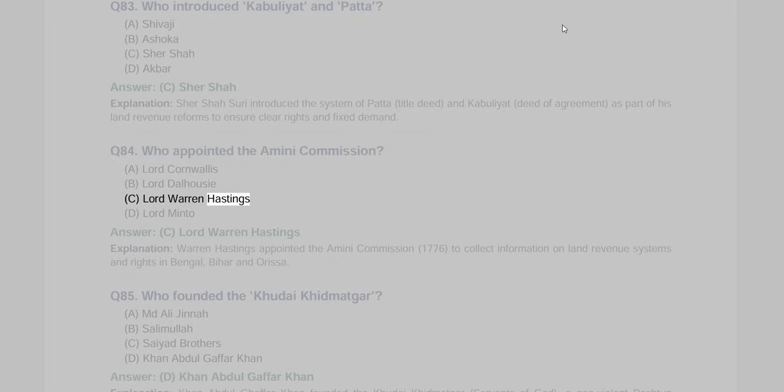Lord Warren Hastings, D. Lord Minto. Answer, C. Lord Warren Hastings. Explanation. Warren Hastings appointed the Amini Commission, 1776, to collect information on land revenue systems and rights in Bengal, Bihar and Odisha. Q85. Who founded the Khudai Khidmatgar?